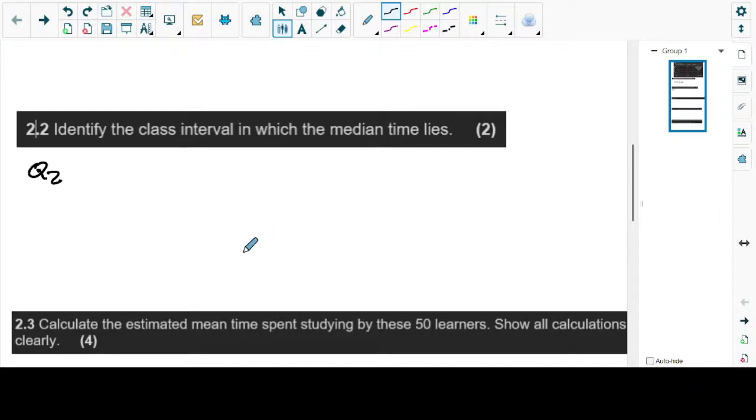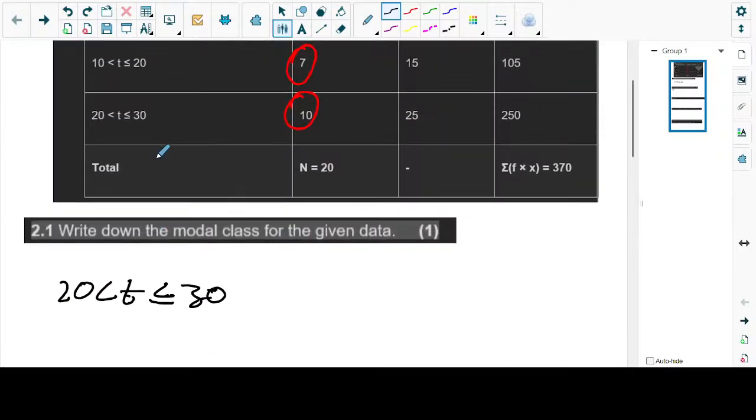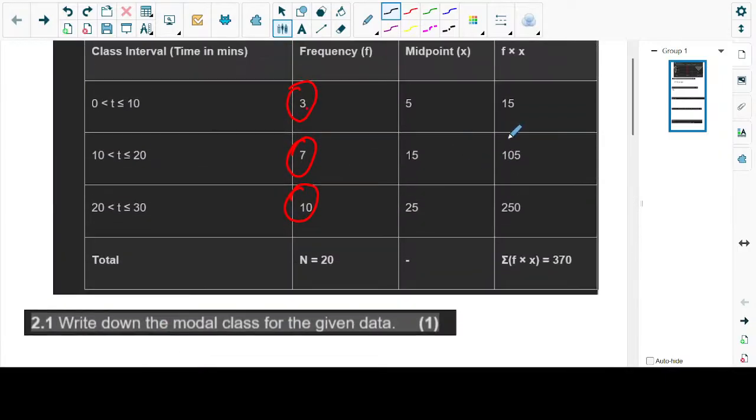But here, what did they say? Check the question exactly. Identify the class interval in which the median time lies. So we want the class where we are going to find the median. Basically, we are going to check how many values we have in total. This data set, how many do you think we have here? 20, no?